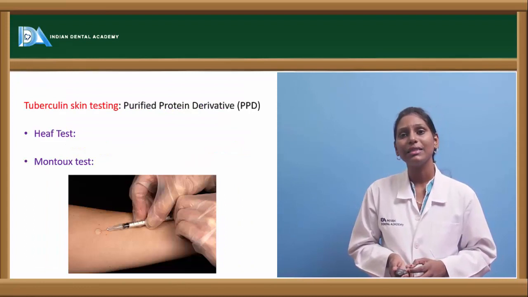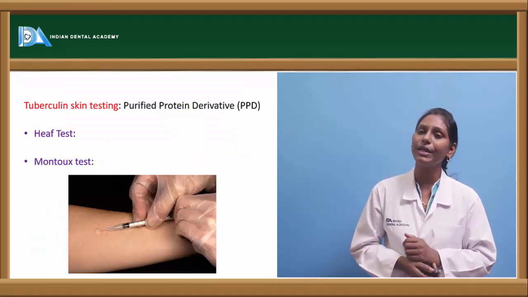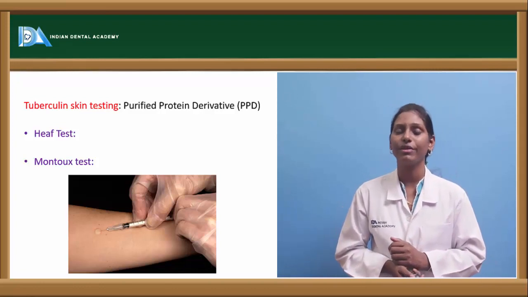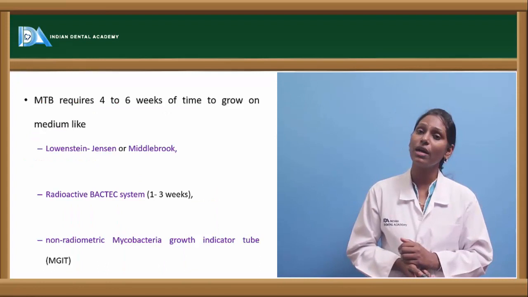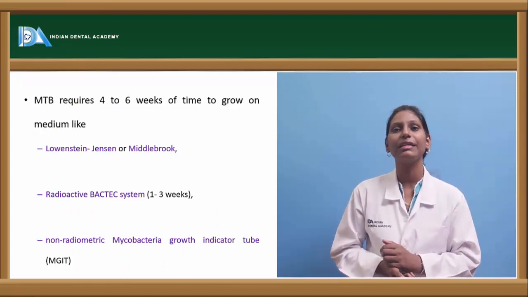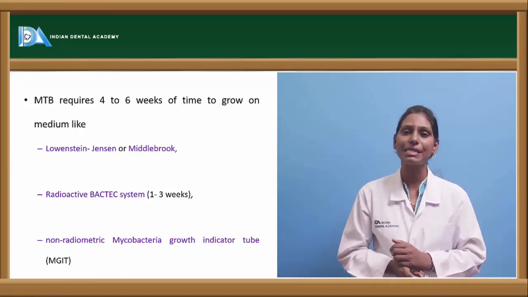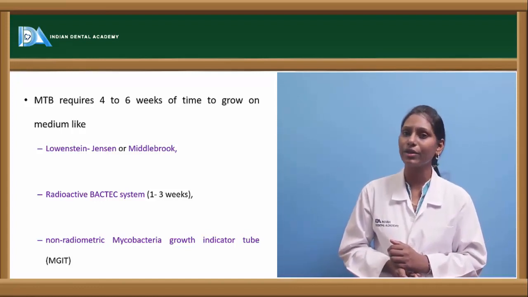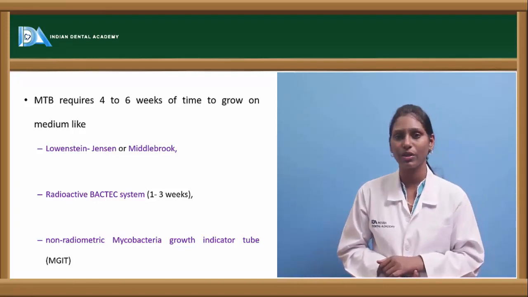We also have other tests like the tuberculin skin test, where we use purified protein derivative. In this also we have two different types of tests: one is the Heaf test and one is the Mantoux test. And we also have other tests such as the QuantiFERON test, and we also have PCR, that is polymerase chain reaction. PCR is known to be of high diagnostic value in diagnosing tuberculosis.